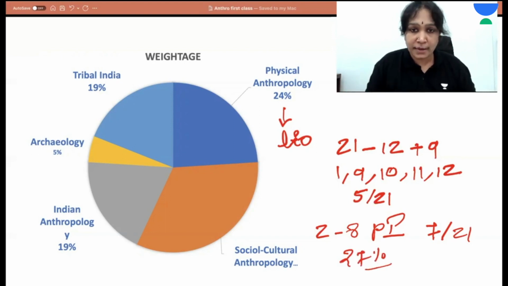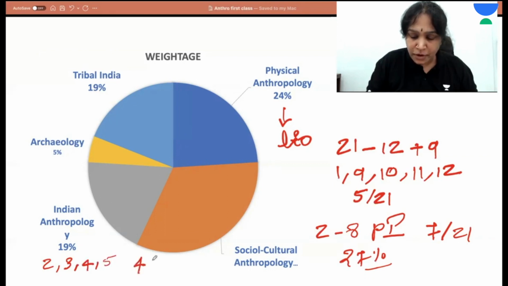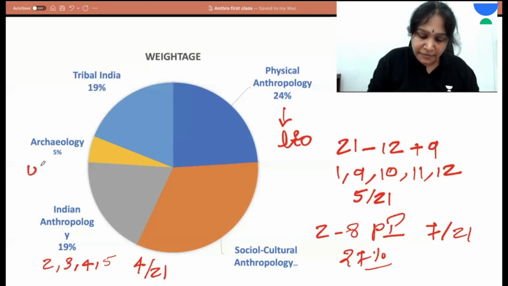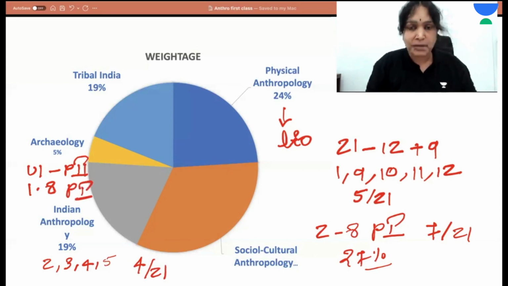Coming to Indian anthropology, this is Units 2, 3, 4, 5 of Paper 2. 4 out of 21, that is 19%, is Indian anthropology. 5% is archaeology, that is Unit 1 of Paper 2 plus 1.8 of Paper 1.